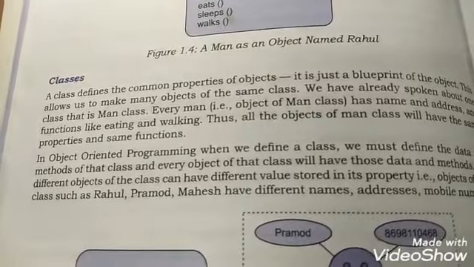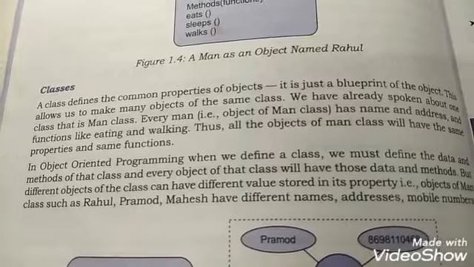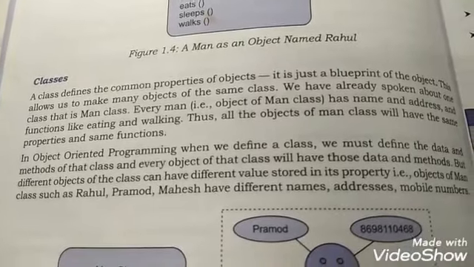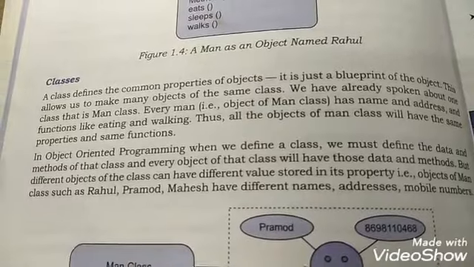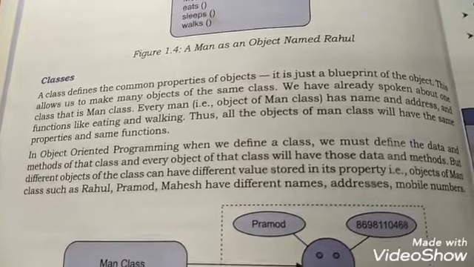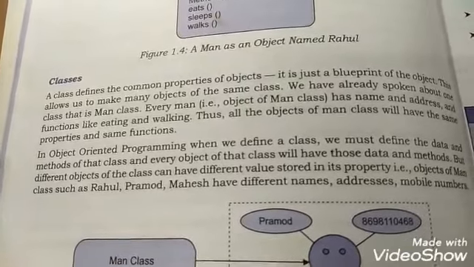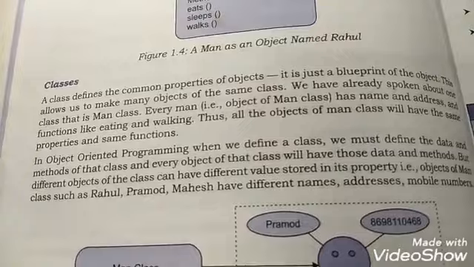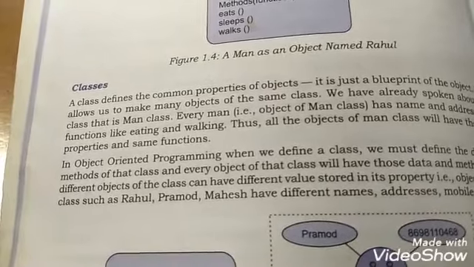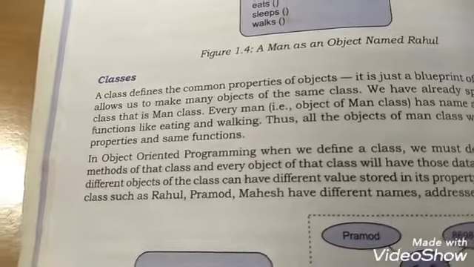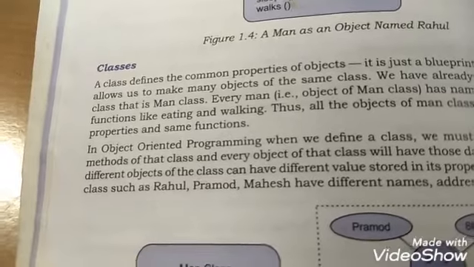It's merely a plan or a design from which we can construct a house. So the house will be an object, whereas the design or the plan is known as a class. Class is just a design or a plan in order to create objects.